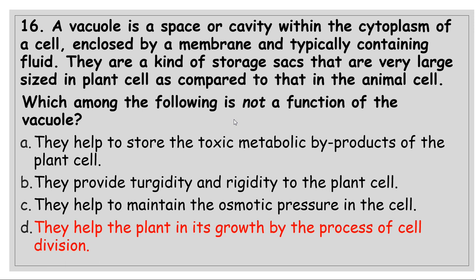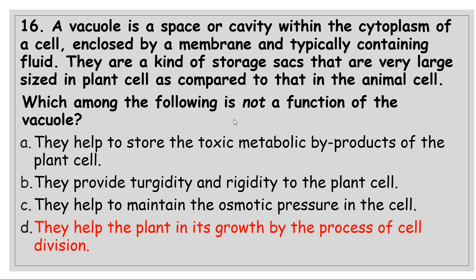They provide turgidity and rigidity to the plant cell. Yes, it is true, because in some plant cells, the vacuole may take up to 70% of the total volume. So it provides a kind of rigidity and turgidity to the cell, or support from inside. They help in maintaining osmotic pressure. Yes, it is true. When it stores water, it definitely helps maintain osmotic pressure.